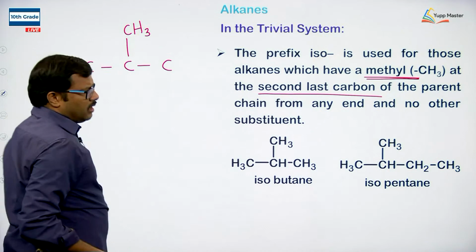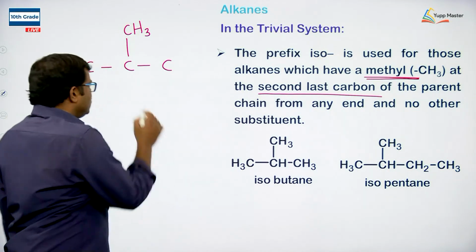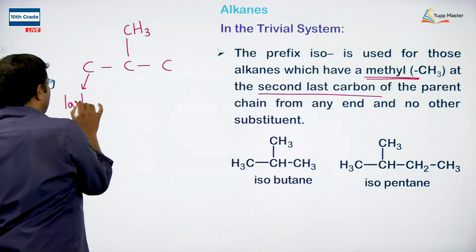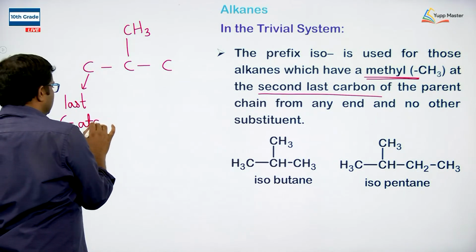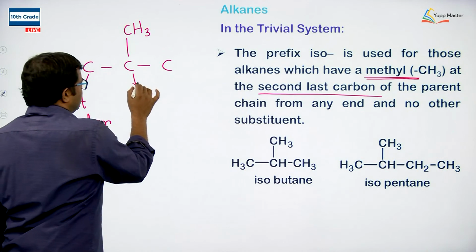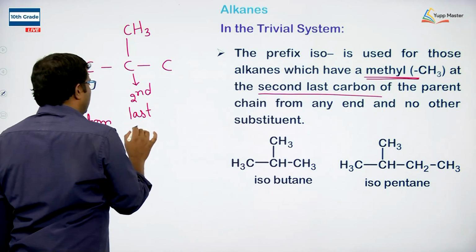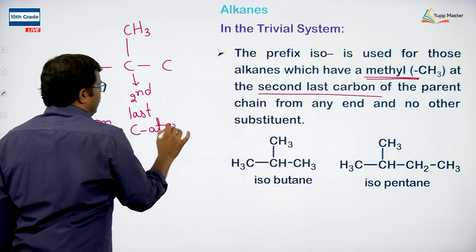From any one end, this is the last carbon atom and this is the second last carbon atom.